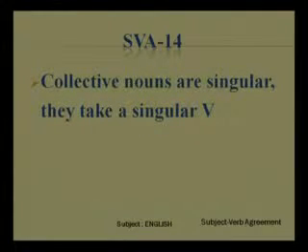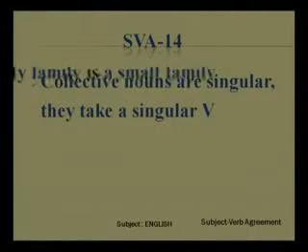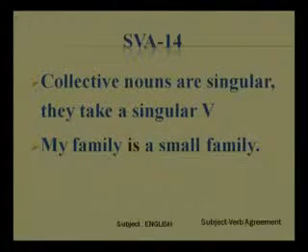Collective nouns are basically singular and they will take a singular verb. You can say my family is a small family. Your family may consist of many people, 2 people, 5 people, 10 people, 20 people. Oh, 20 people would be a big family. So, come to 5 people. So, my family is having 5 persons. My family was a small family. So, family is a collective noun and it is singular. So, the verb here is, my family is a small family.